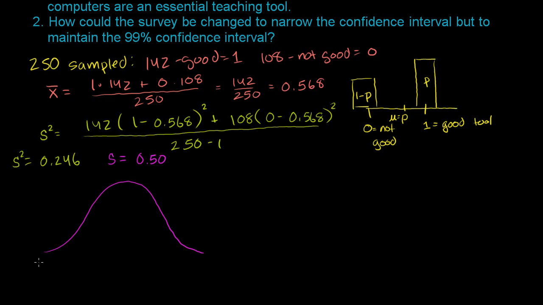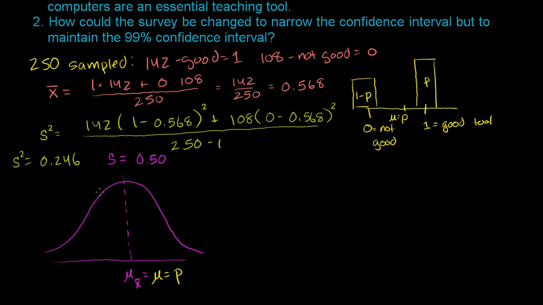It looks like that over there. And it has some mean. And so the mean of the sampling distribution of the sample mean is actually going to be the same thing as this mean over here. It's going to be the same mean value, which is the same thing as our population proportion. We've seen this multiple times.